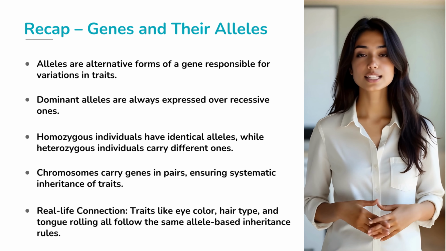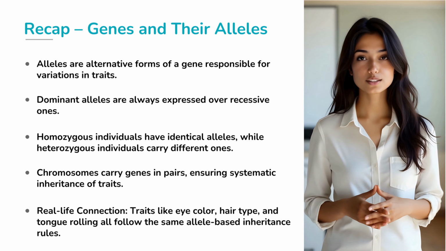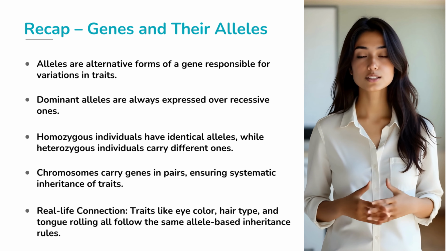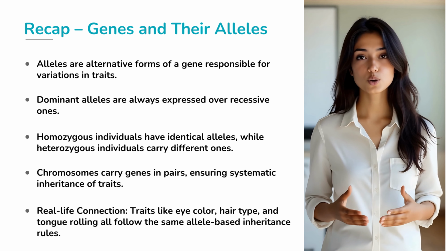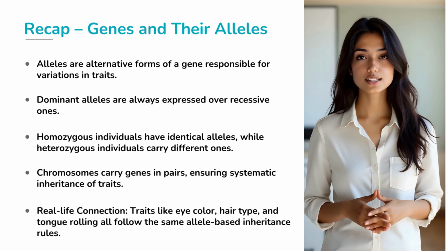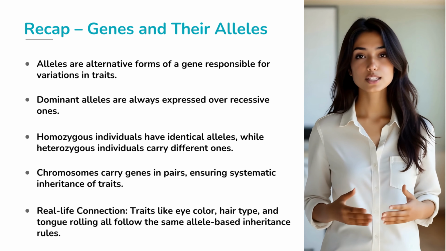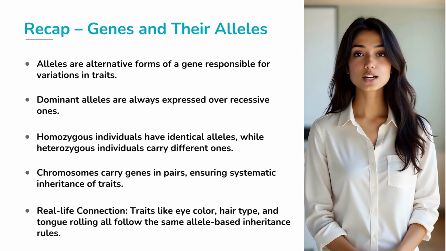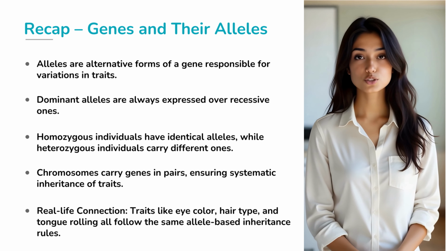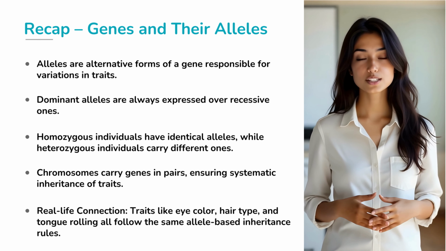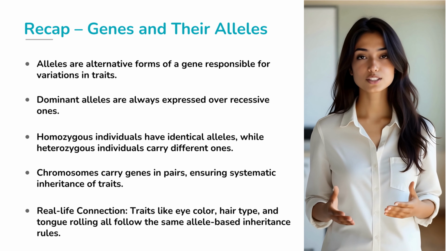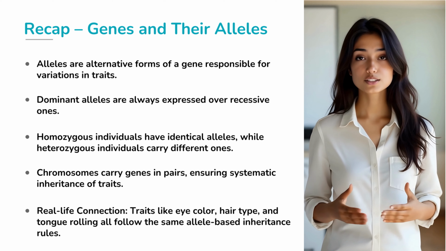We learned that alleles are alternative forms of a gene, creating variations in traits. Some alleles are dominant, others are recessive, and their combinations decide what we observe. When both alleles are identical, it's homozygous; when they differ, it's heterozygous. All of this is neatly arranged on chromosomes, ensuring orderly inheritance.